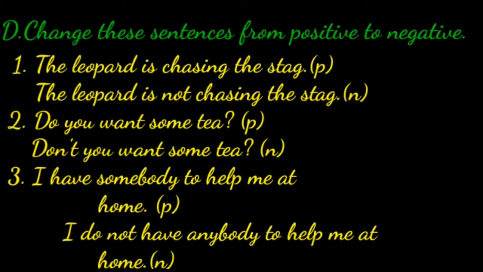The leopard is chasing the stag. It is a positive sentence. Let's see the negative sentence. The leopard is not chasing the stag. It is a negative sentence. We are using not for a negative sentence.